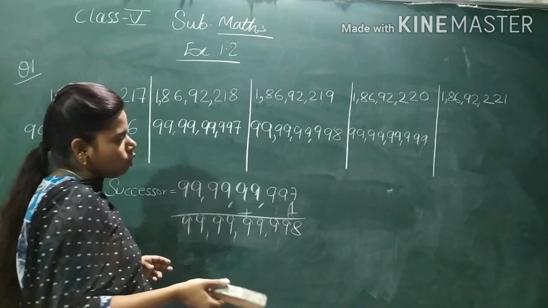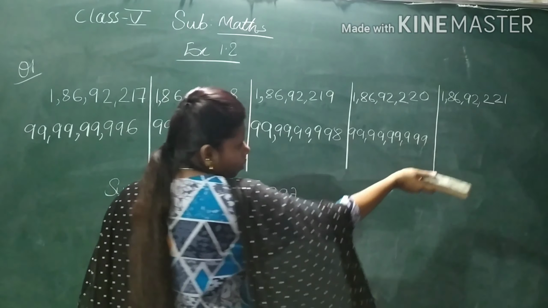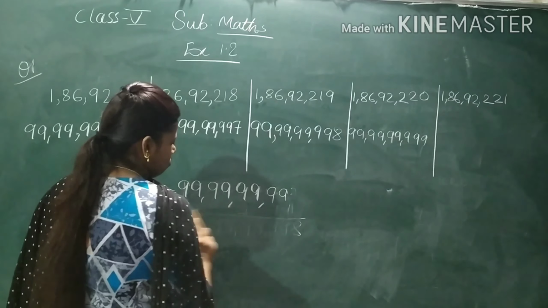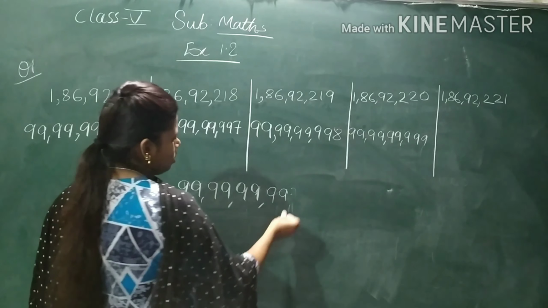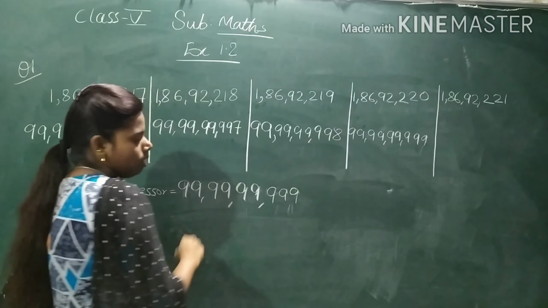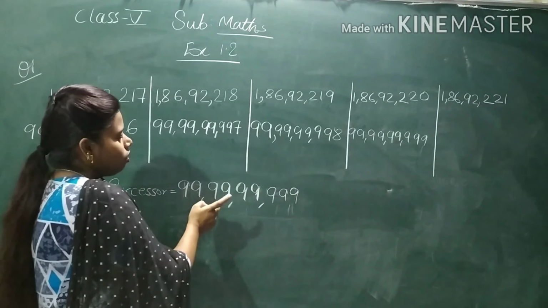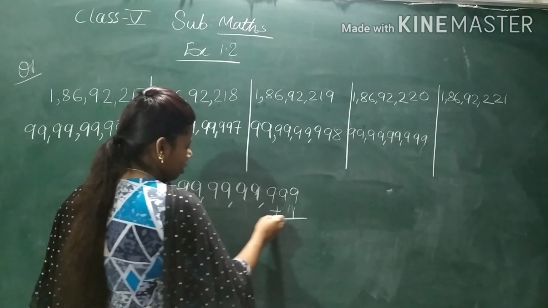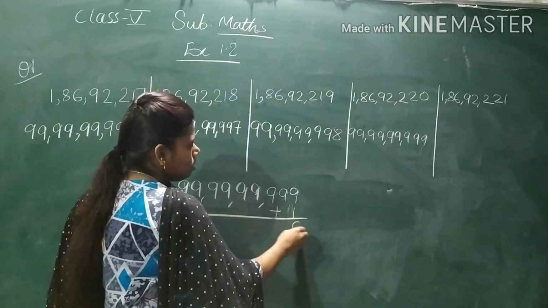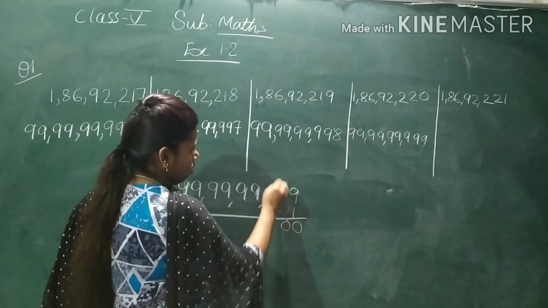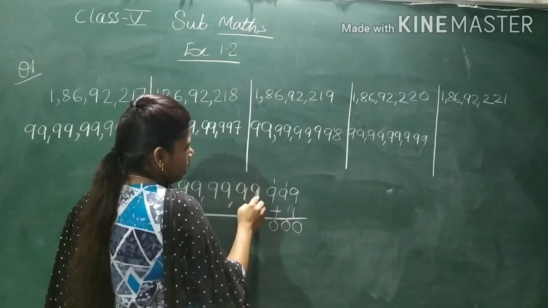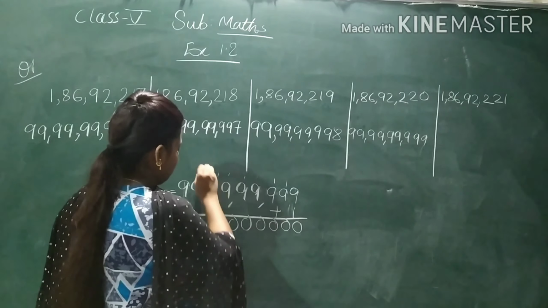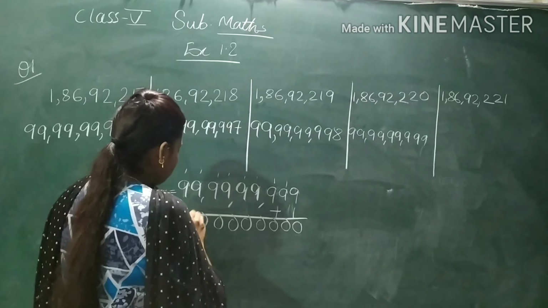This will be difficult for you because after 99, don't write 100 as 9, 1, 0, 0, it will be wrong. So I will show you this one. Now how to do the structure of this type of number. So I copy that number: 99 crore, 99 lakh, 99,999. When I add 1, see, 9 plus 1 is 10, and the carry continues in every place, 9 plus 1 is 10.